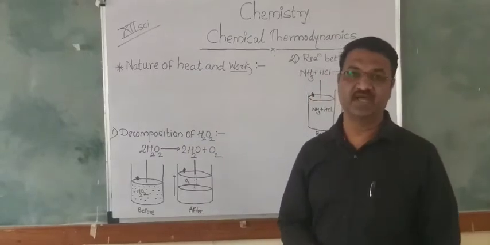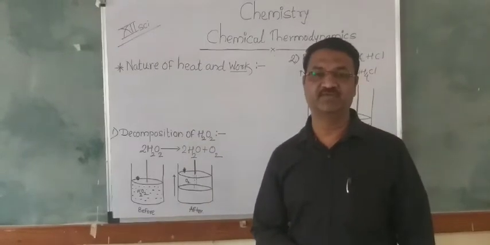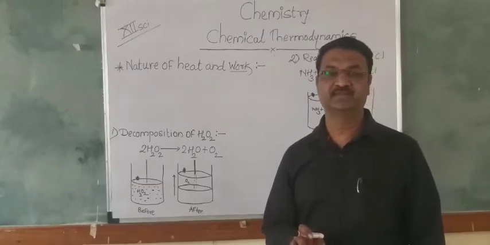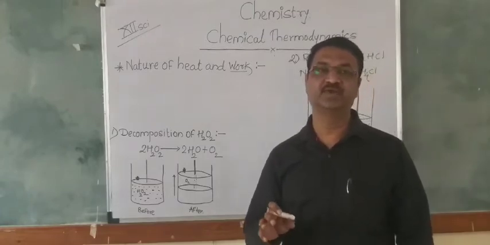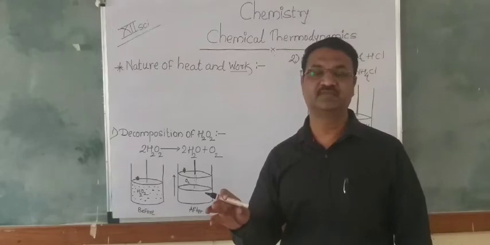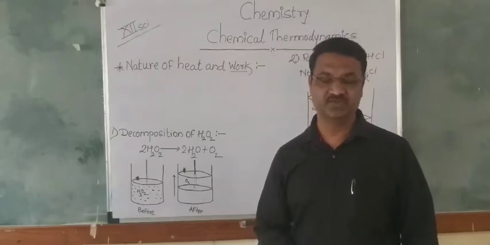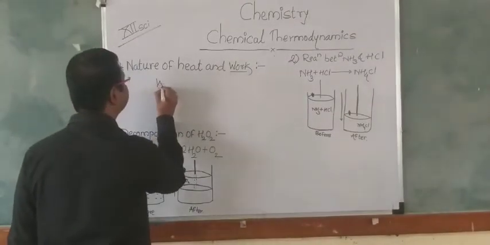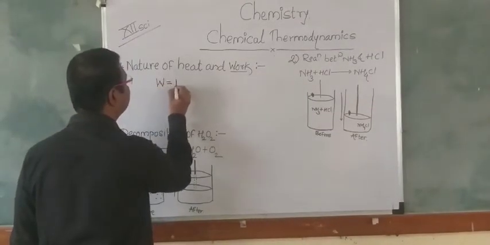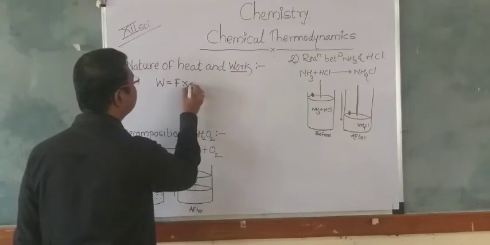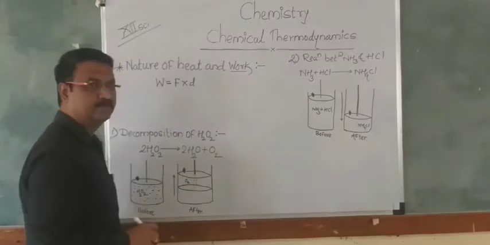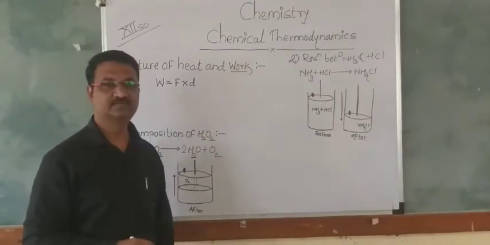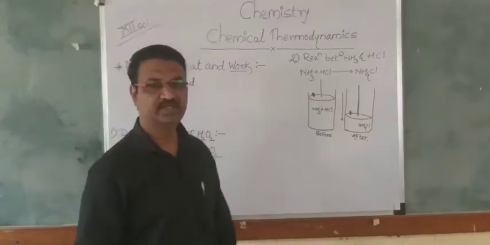On the basis of that we can use the equation: the force is applied, then the body is displaced through some distance, so W is equal to F into d. Work is nothing but force into distance, according to the definition.